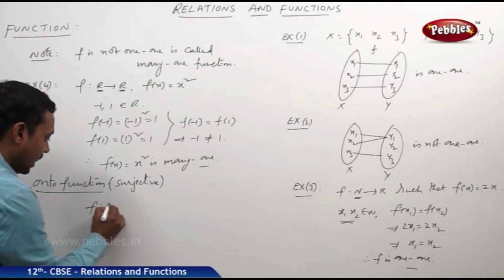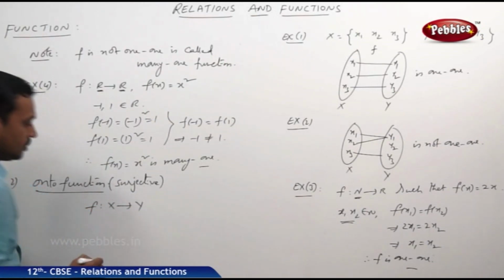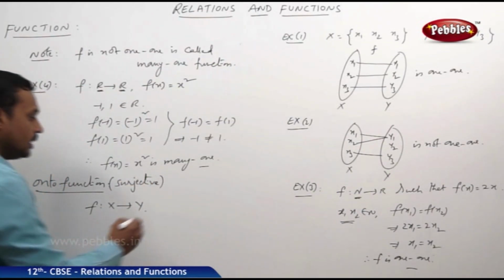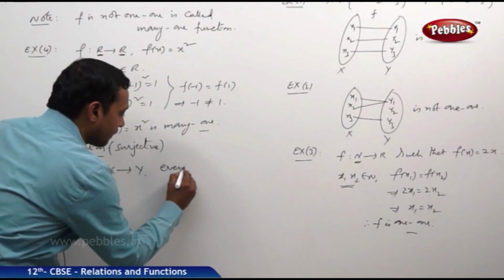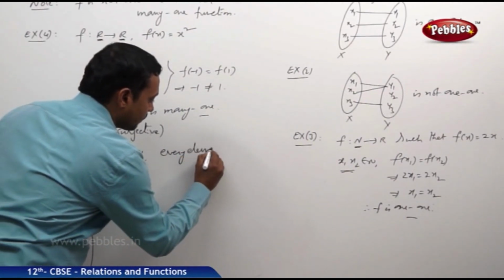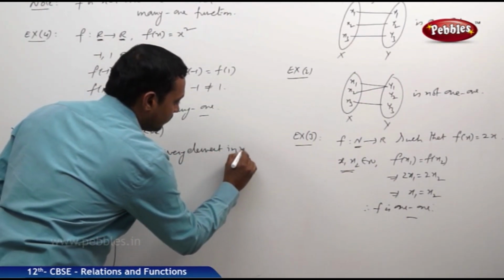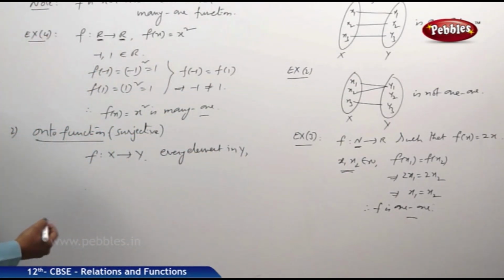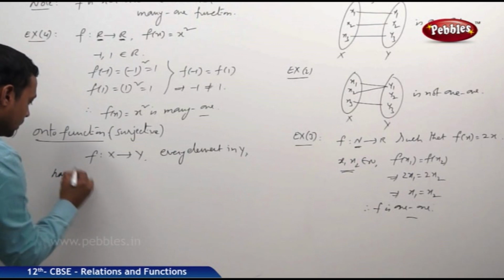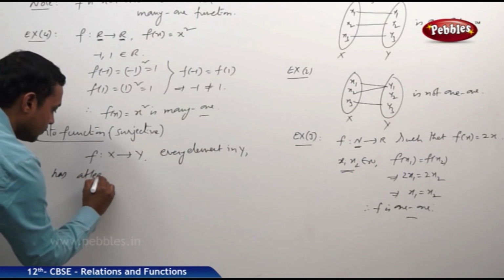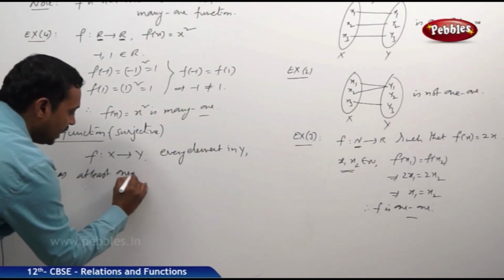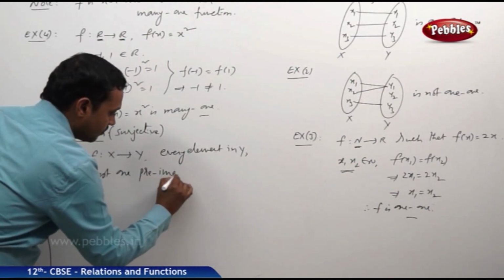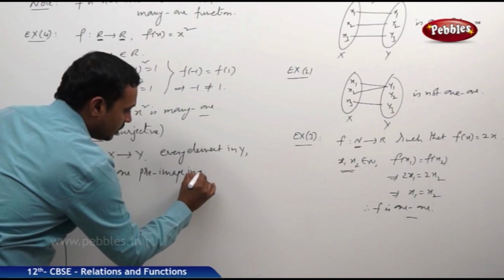Suppose a function f is defined from x to y, and every element in y has at least one pre-image in x.